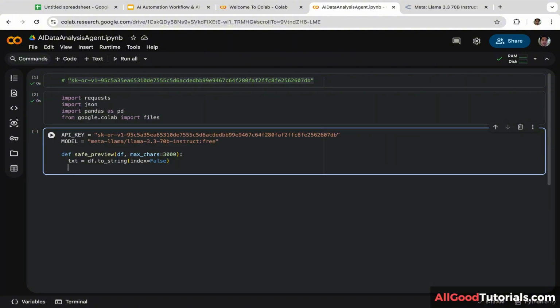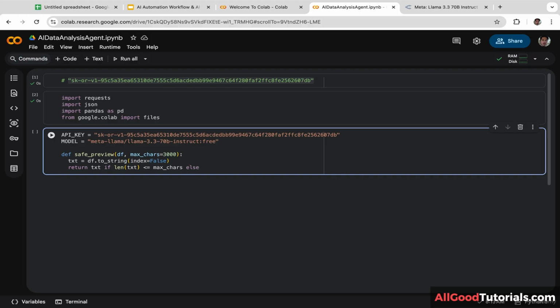Next, we are going to return the full text if it is short, otherwise it is going to return the truncated preview. Return txt if the length of the text is less than or equal to maximum characters. Remember guys, previously we've already defined the maximum characters to be 3000.